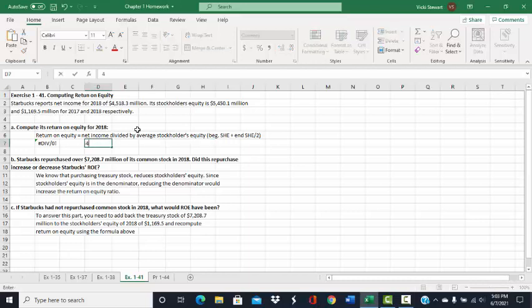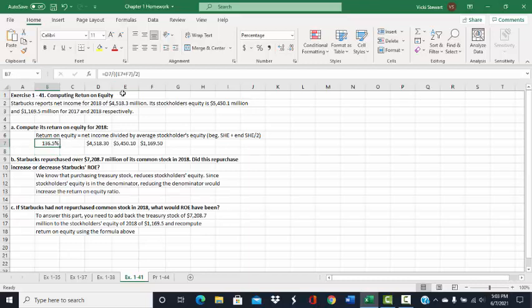So we have our net income of $4,518.3 million. Our beginning stockholders' equity would be $5,450.1 million, and our ending stockholders' equity is $1,169.5 million. So the spreadsheet computes the return on equity of 136.5% for us. It takes the beginning and the ending stockholders' equity and divides by 2, and then that amount is divided into net income.